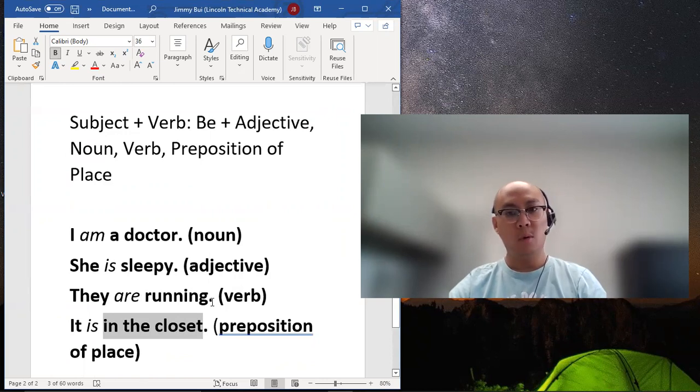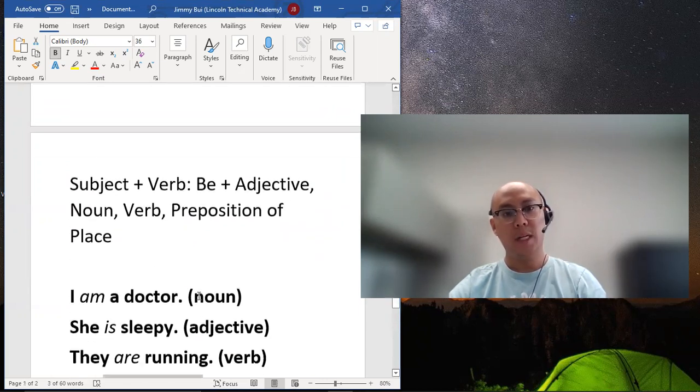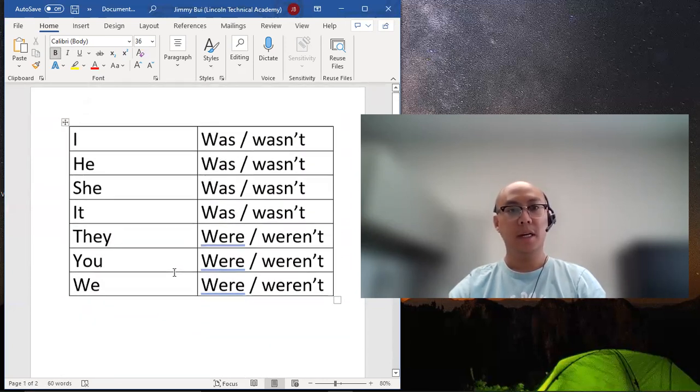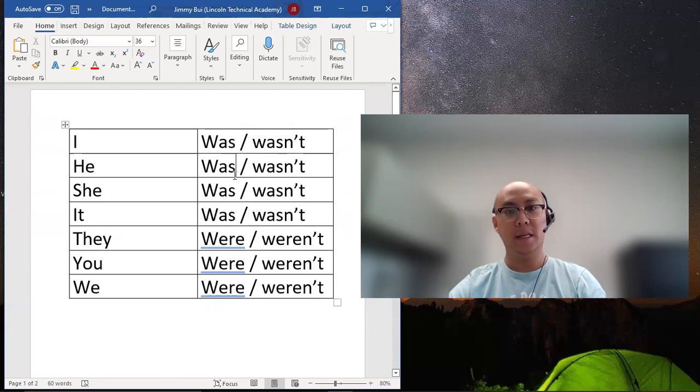Now, of course, the verb be can also be past tense. And when it is past tense, it is simpler. It does not have so many different forms. It is either going to be was or were. Okay. I was or wasn't for negative. He was or wasn't. She was or wasn't.